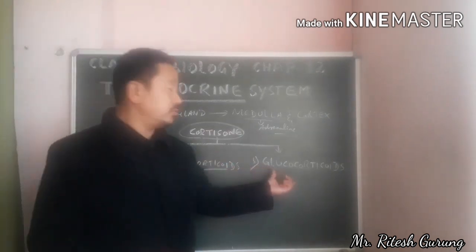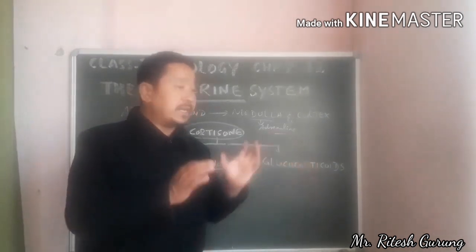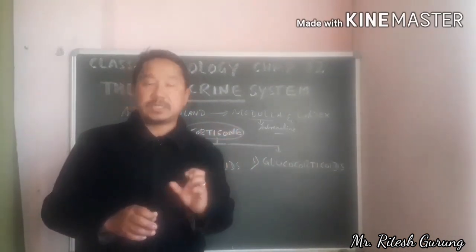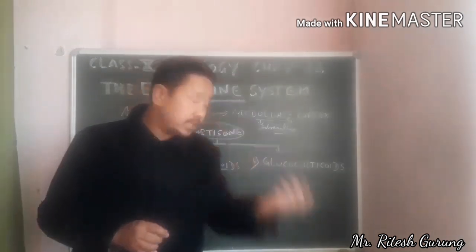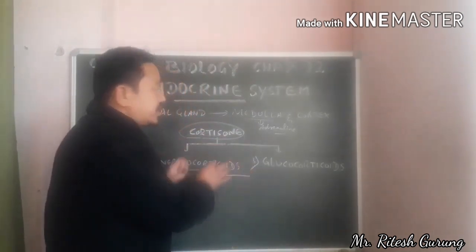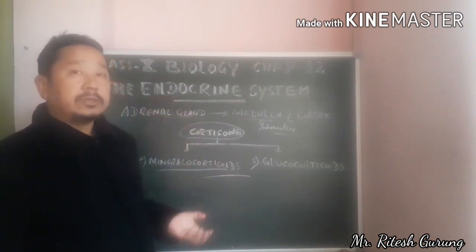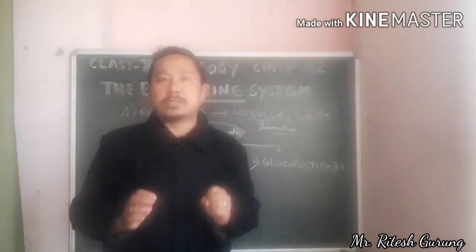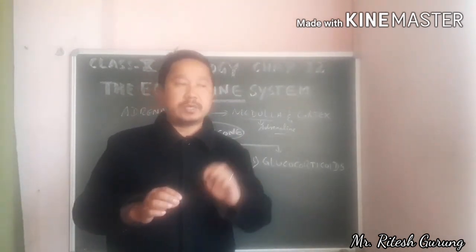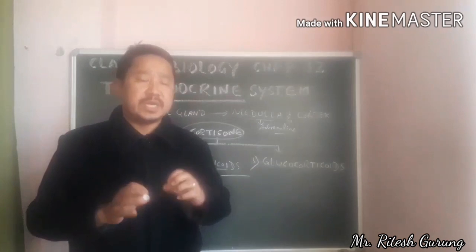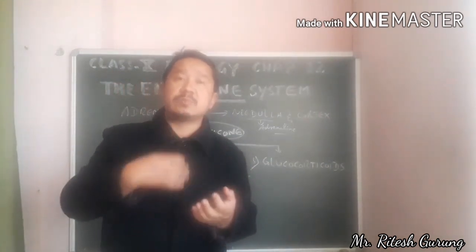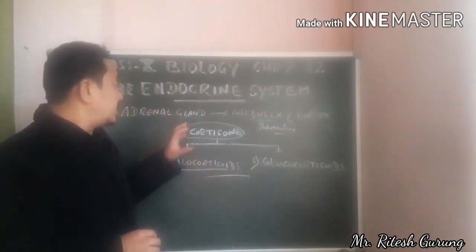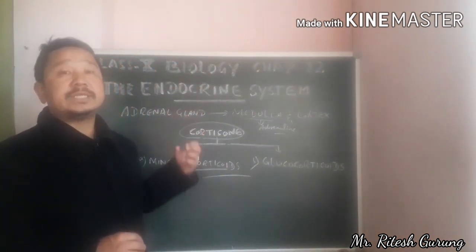Whereas glucocorticoids mainly regulate carbohydrate, protein, and fat metabolism. In general, these cortical hormones increase blood glucose concentration. That means in the blood, the concentration of glucose is increased under the influence of these cortical hormones.